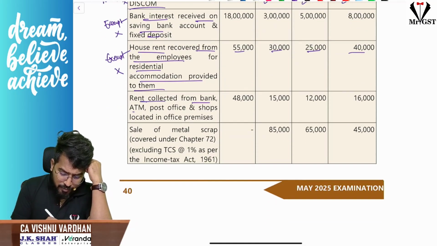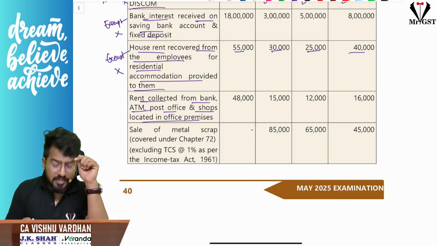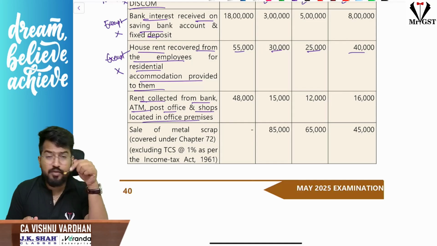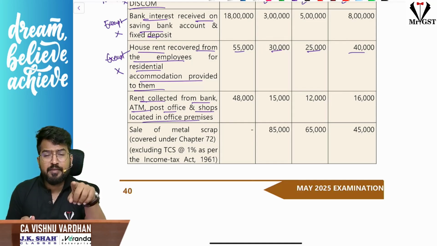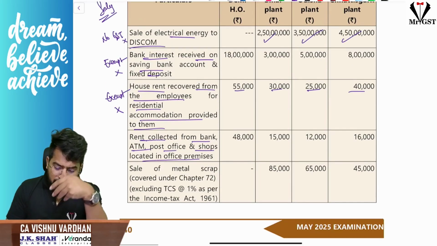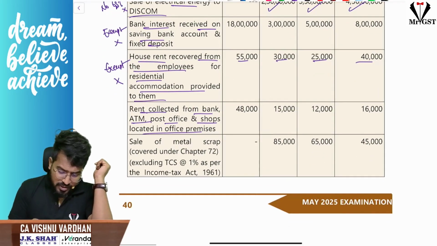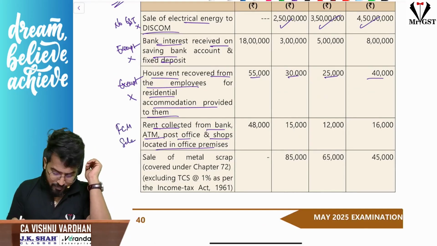Rent collected from banks, ATM, post office, shops located in office premises. Please understand, rent collected from banks, post office, all these office premises. Now, this is a commercial building. If you remember entry 5AB, renting the commercial building by an unregistered person: supplier is unregistered, recipient is registered, so RCM. Here supplier is registered in all the locations, so RCM will not come. Sir, this is a sale. I can say this is FCM sale. Okay, this is FCM sale.